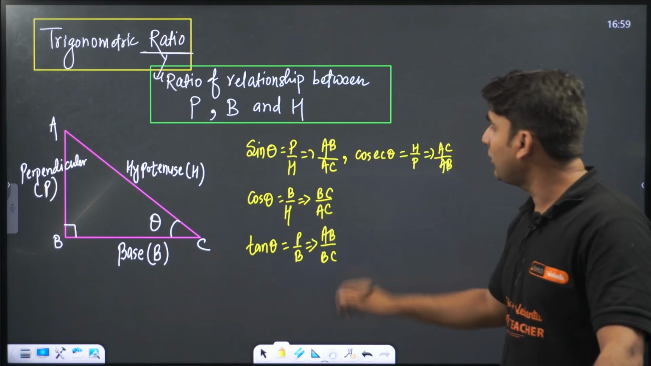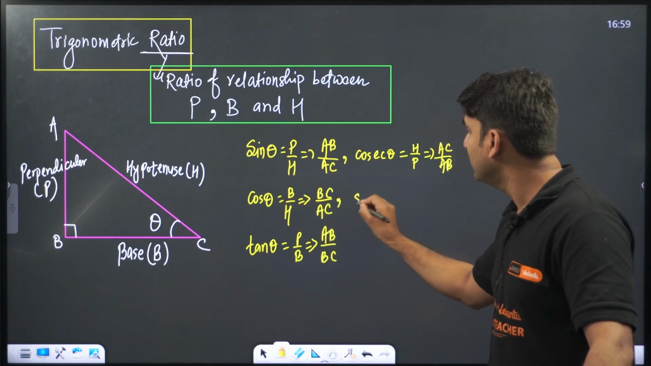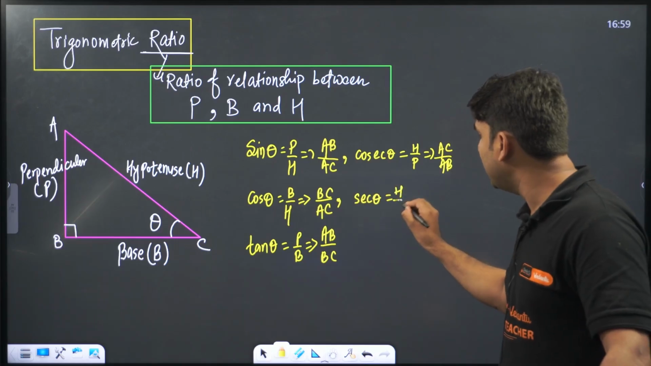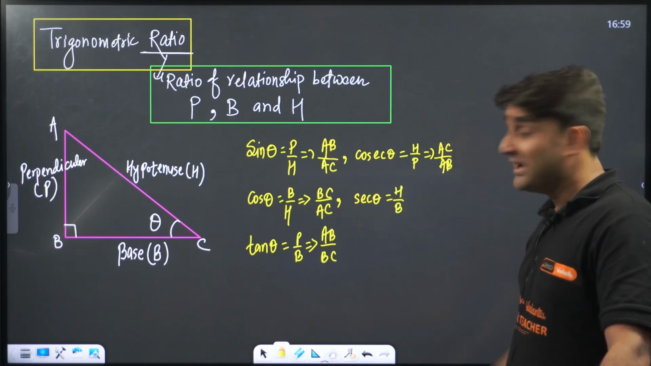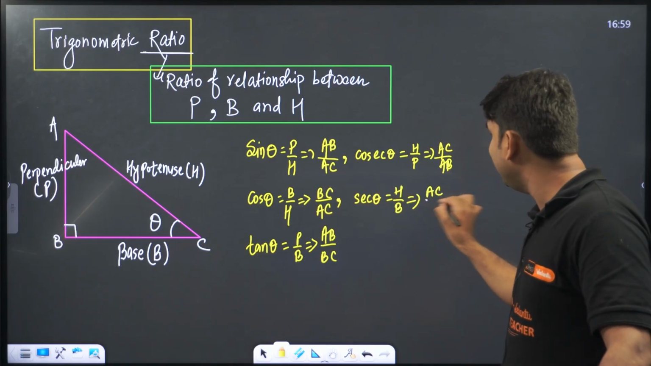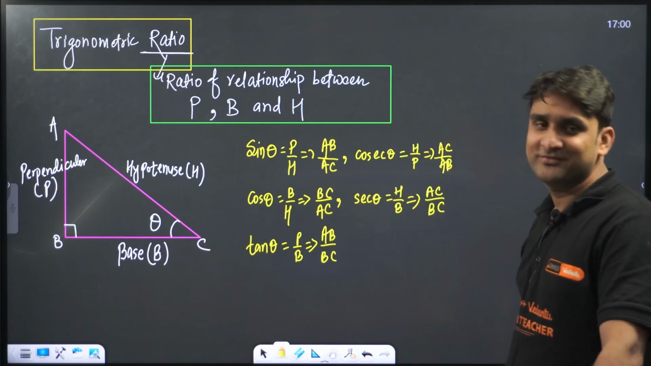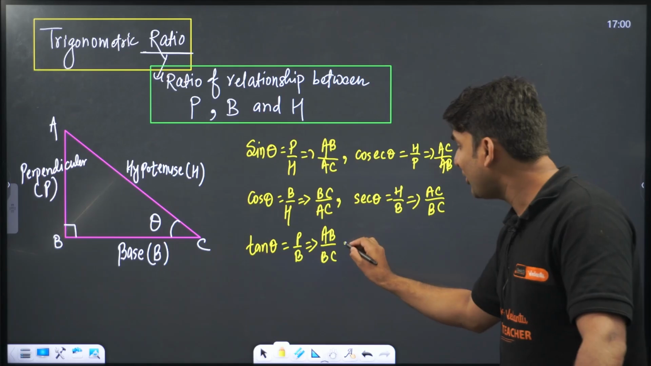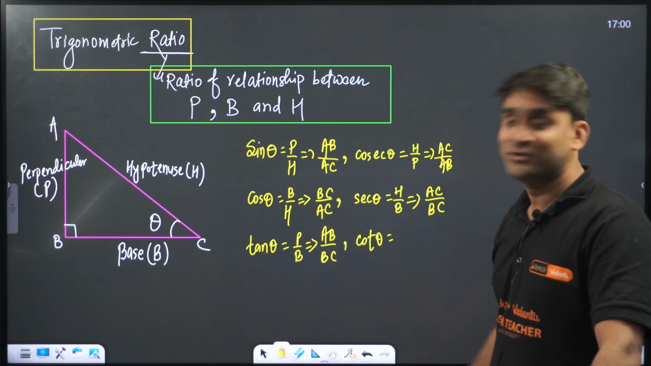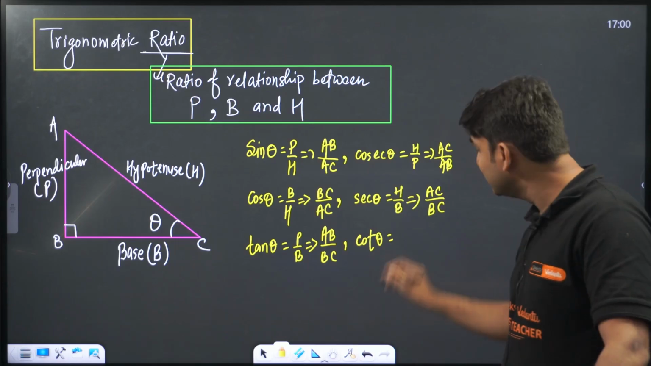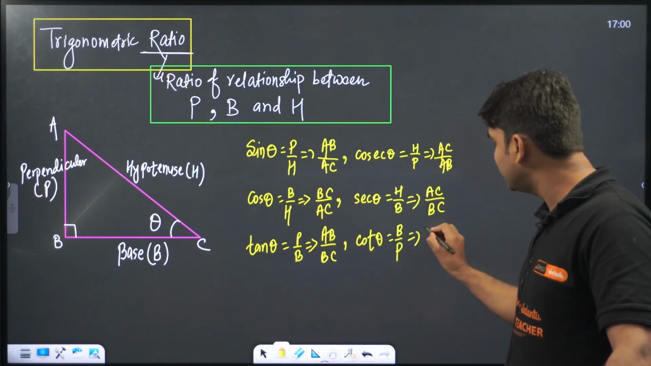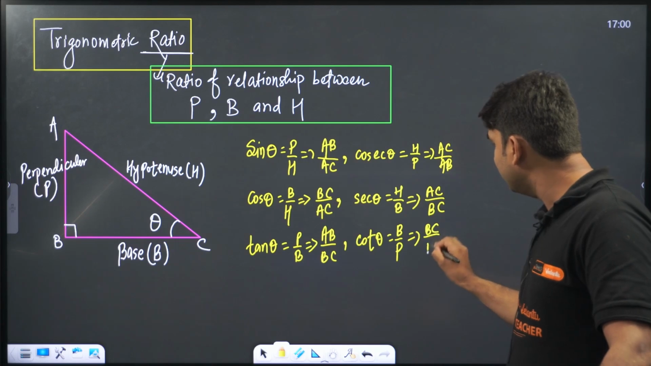Similarly, for cos, sec is the relative, sec theta, and sec theta will become H by B. If this is H by B, it will reverse, so it has to be AC divided by BC. And cot theta is the reciprocal of tan theta. So if tan theta is perpendicular by base, cot theta is equal to base by perpendicular. So this ratio will also reverse. So BC divided by AB.